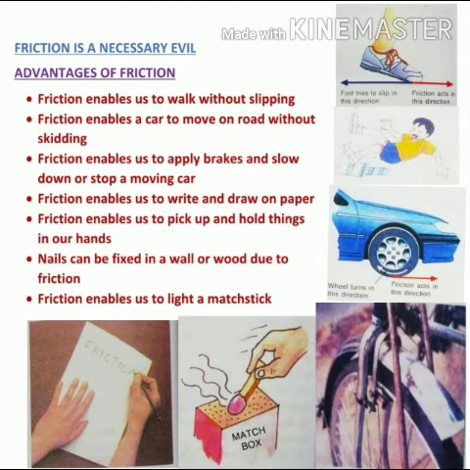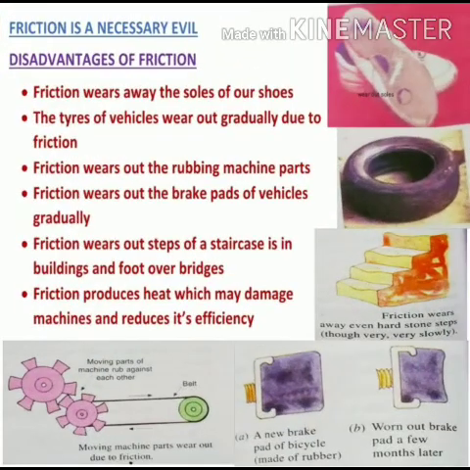Now the disadvantages of friction. Friction causes objects to wear away. Means वो खराब करता है चीजों को. This wear and tear due to friction depends upon the material or the nature of the two surfaces, okay? Some examples you can see here: friction wears away the soles of our shoes or the tires of the vehicles. With continuous use of that shoe, you will find that the soles of the shoe get worn off, and even the tires of the vehicles get worn off as they get older.